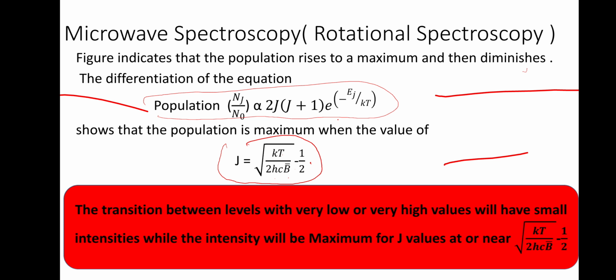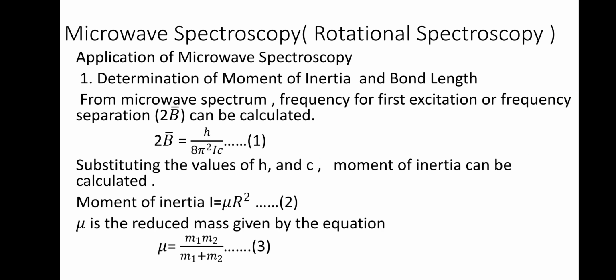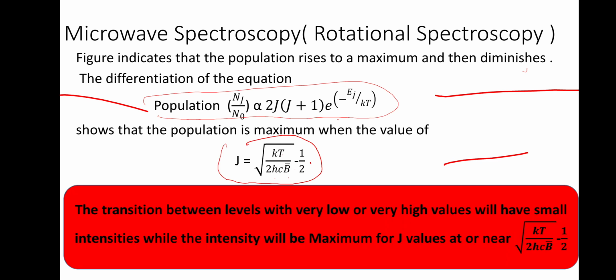But when the J value is equal to this value, we'll get a maximum intensity. So that is what the intensity is about. That is also an important factor.